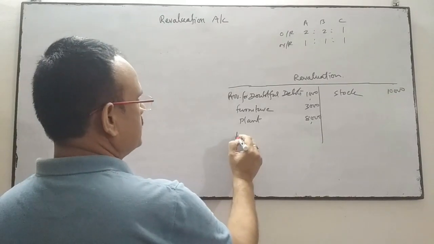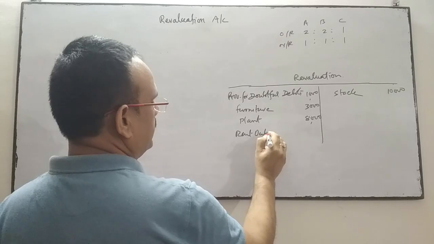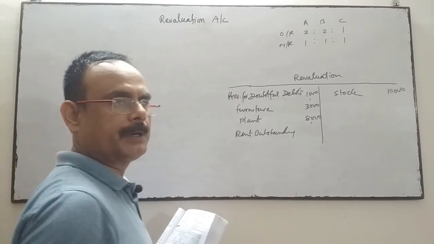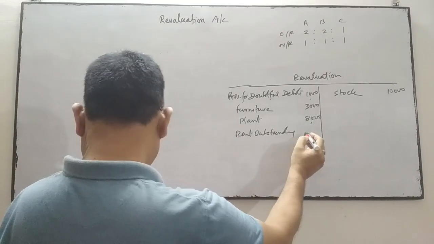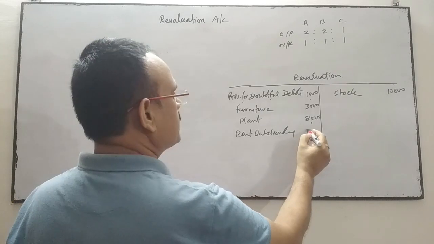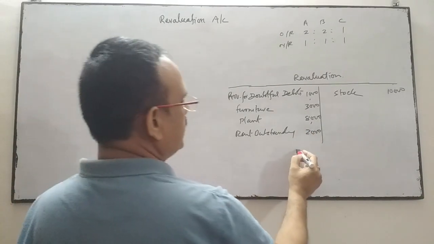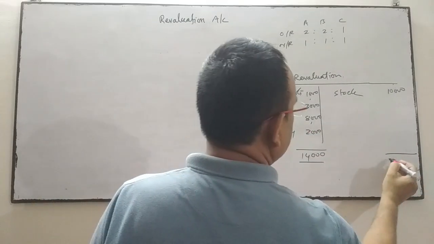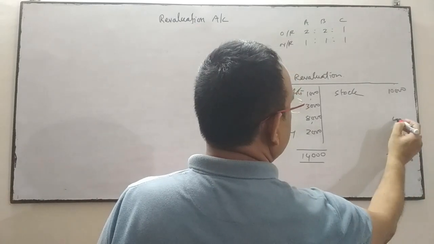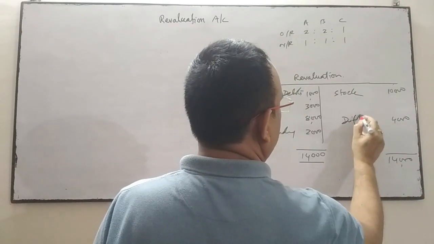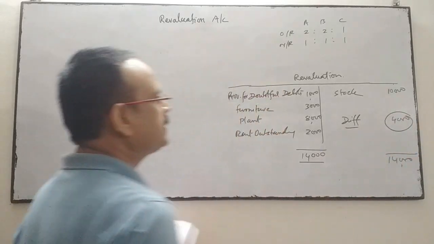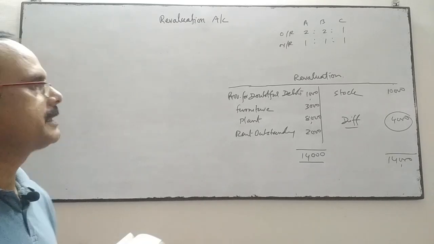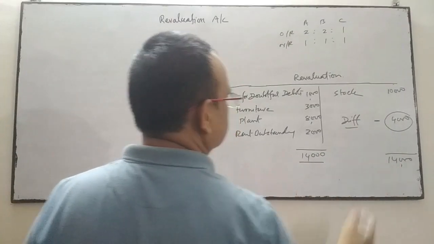Rent outstanding is a liability. As such, no outstanding liability was there in the previous balance sheet, so it's a loss. So rent outstanding is 2,000. The difference is that this side is more, and the difference is 4,000. So we consider it as a loss. It's a minus figure, loss.